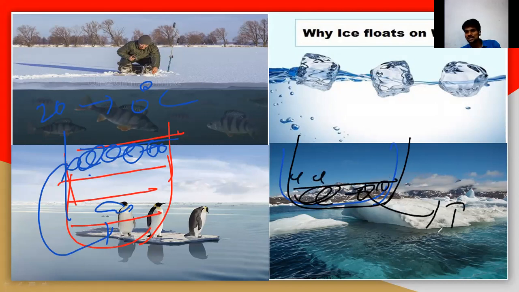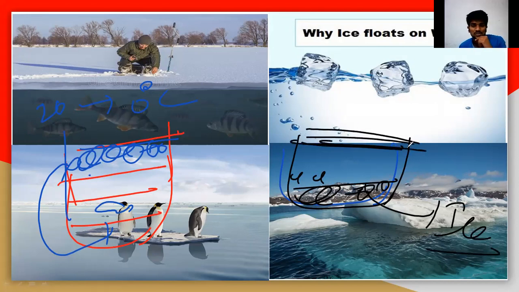So these are the ice cubes at the bottom of the sea, and the upper layer will be water. In cold regions like Antarctica or the Himalayas, the temperature is very low, so the water can easily be converted into solid ice, and that ice again goes downside. Then there is no possibility for aquatic organisms to live. They would have to lie under the water and below the ice cubes.